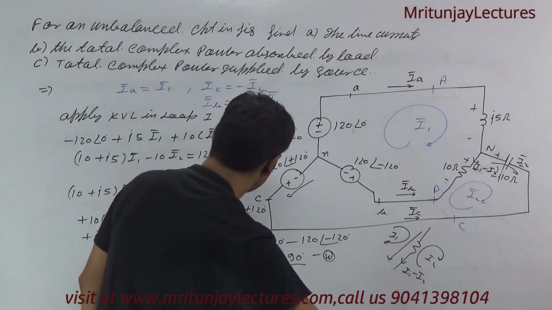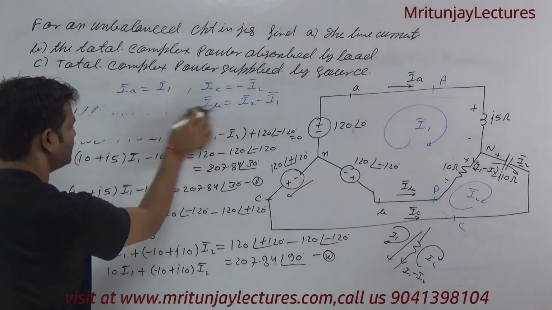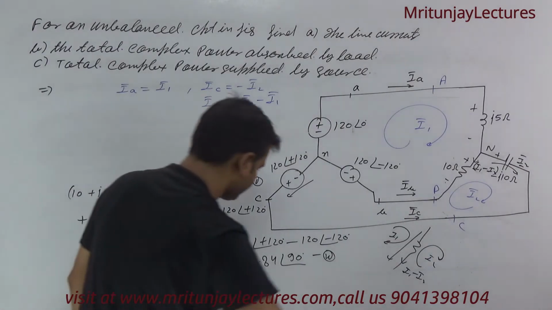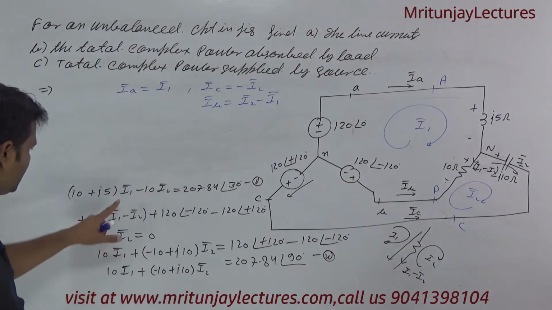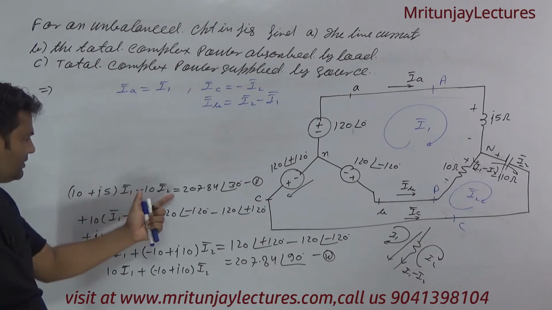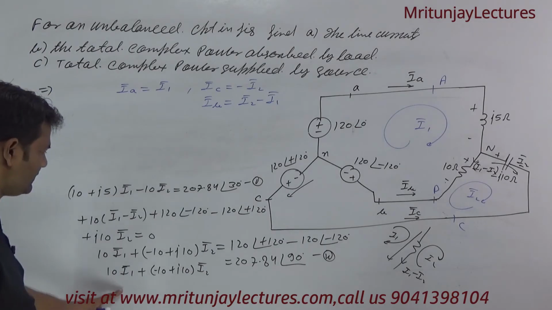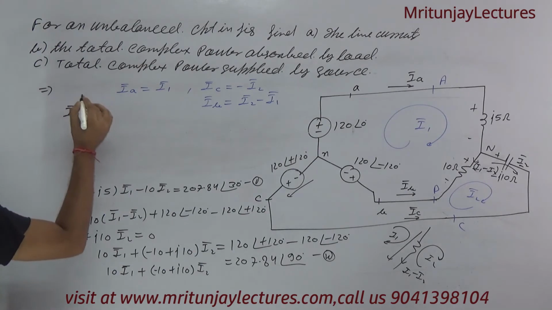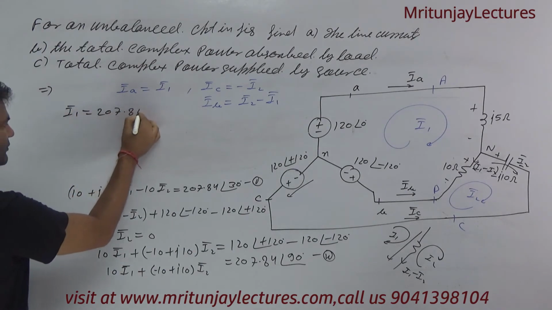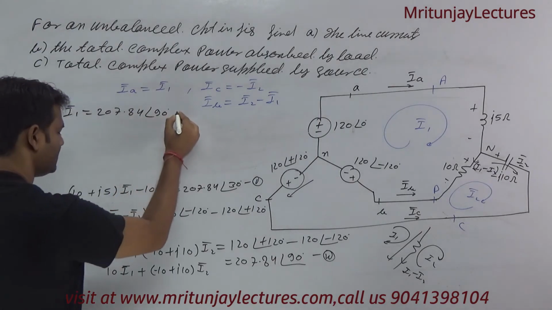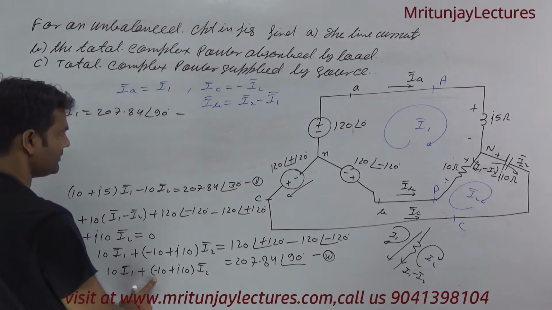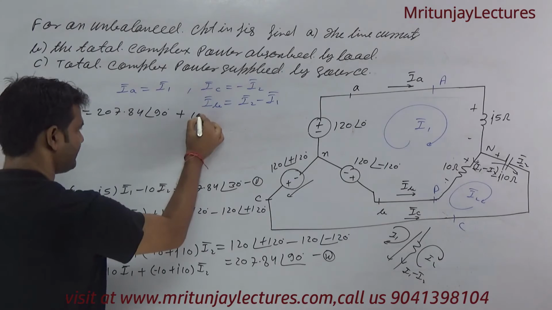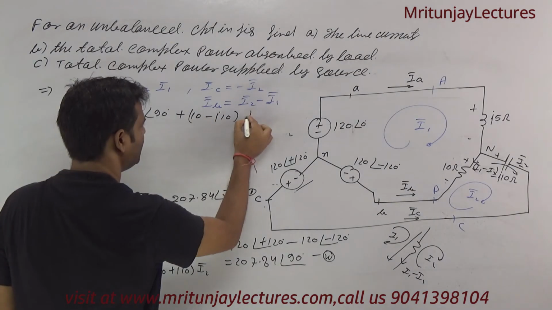Okay, from equation number 1 and equation number 2, this one into I1 is equal to like this one. I1 is equal to 207.84 at the angle 90 degree minus, if multiplied here then we get 10 plus 10, that is minus j10 into I2.